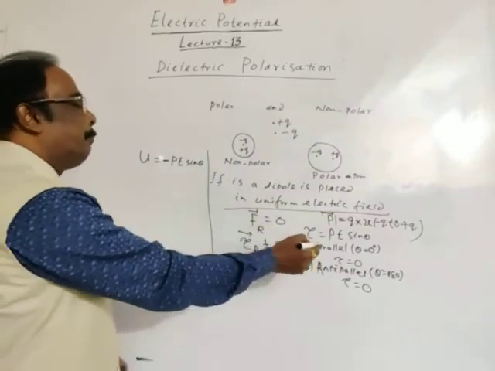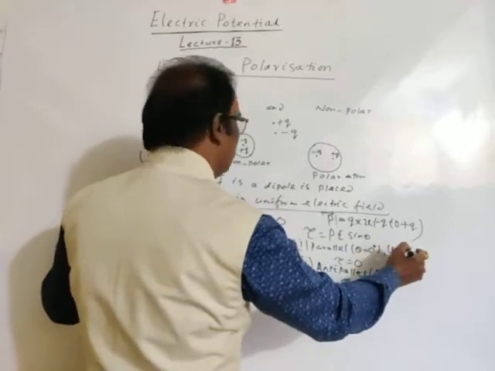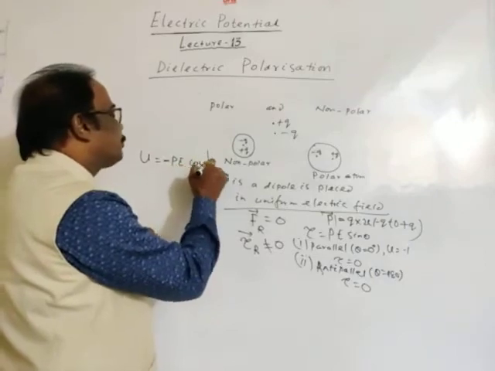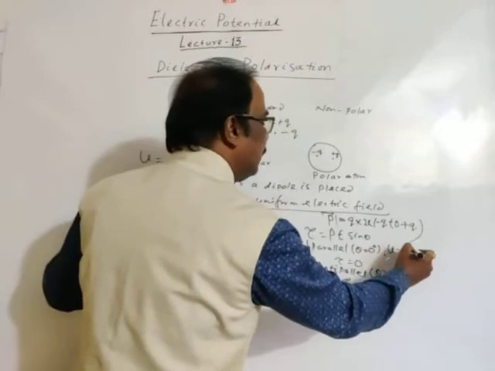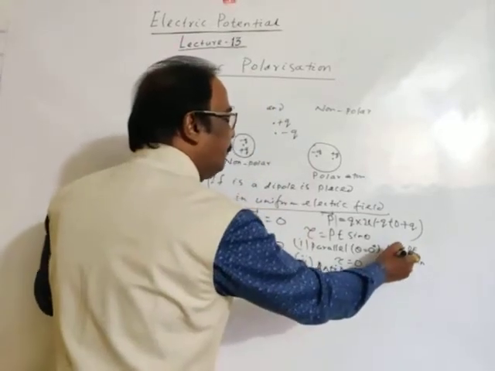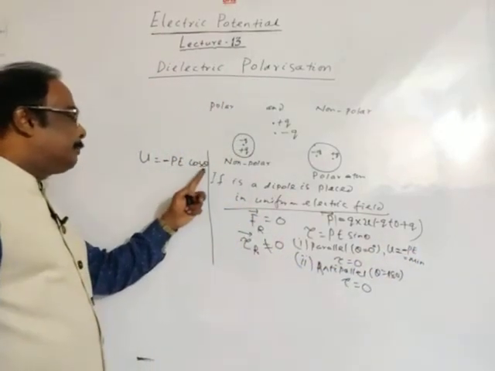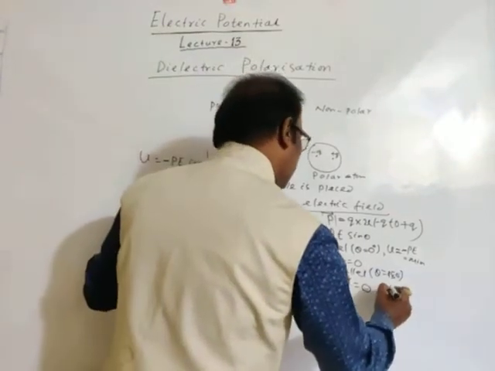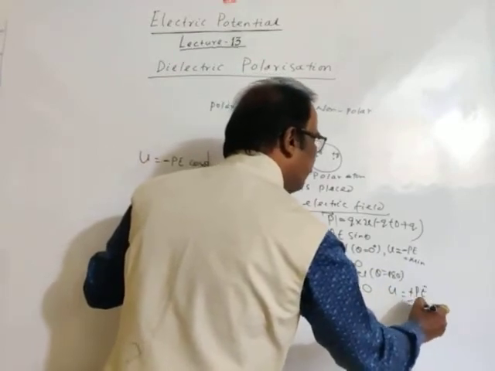If the dipole is parallel to the electric field, then the potential energy is minus P E, which is minimum. If the dipole is placed anti-parallel to the electric field, meaning theta is 180 degrees, cos 180 is minus 1, then the potential energy is plus P E, or it is maximum.